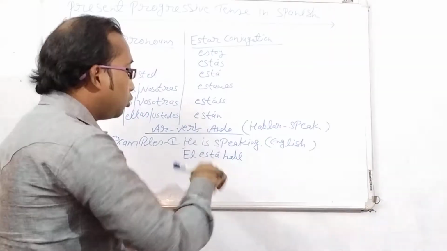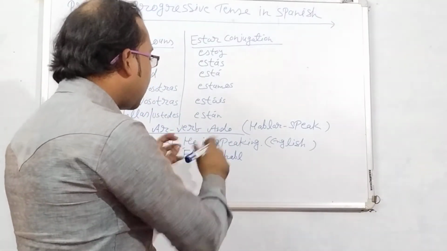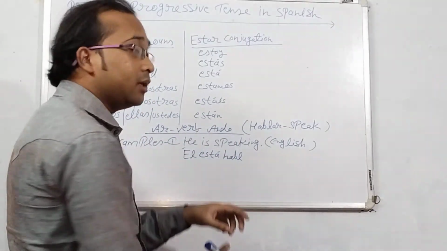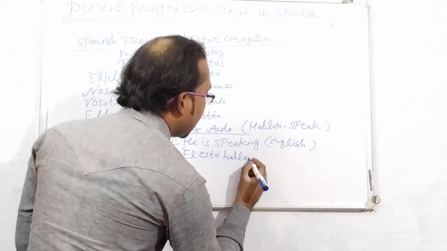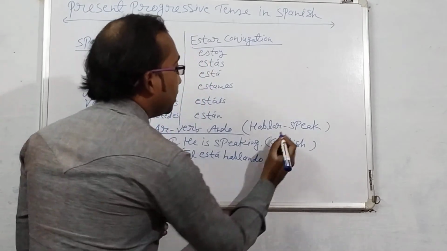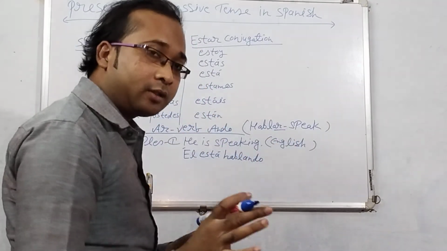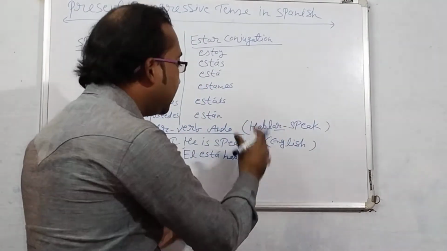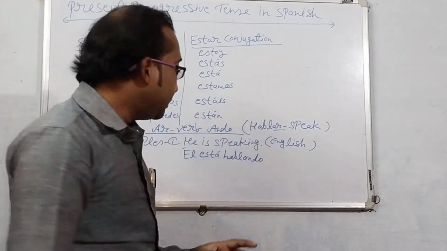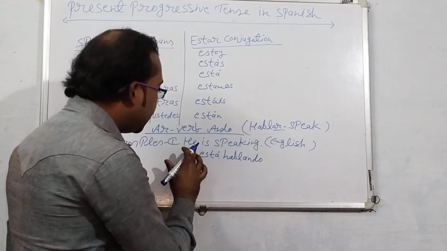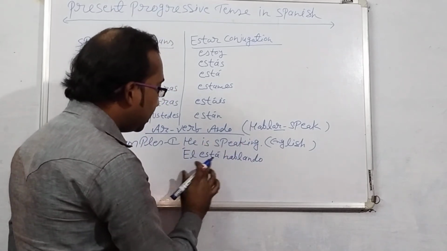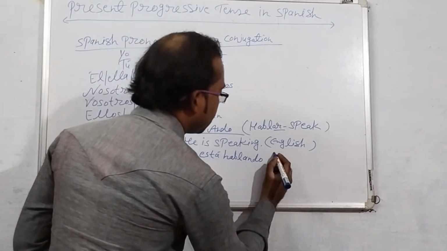Now you have to write ando with hablar, such as él está hablando. AR will not be used. Actually, in place of AR, you have to write ando. He is speaking. Él está hablando.